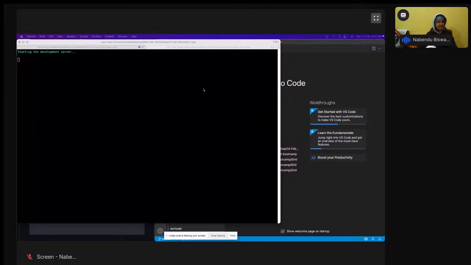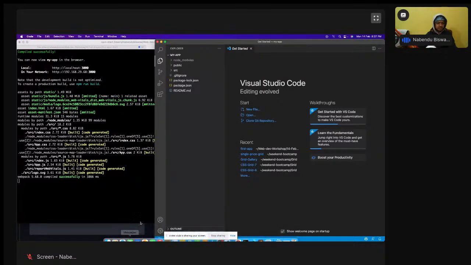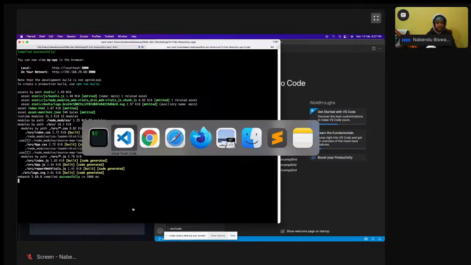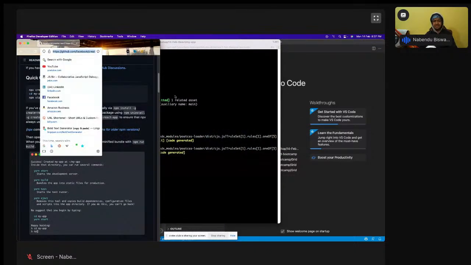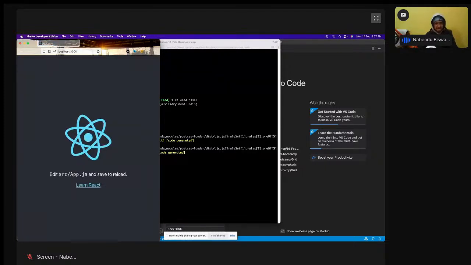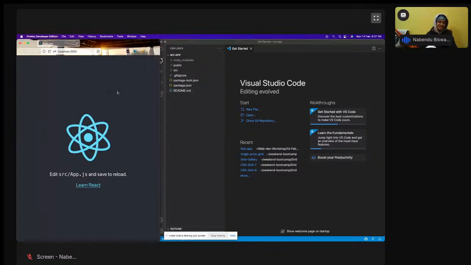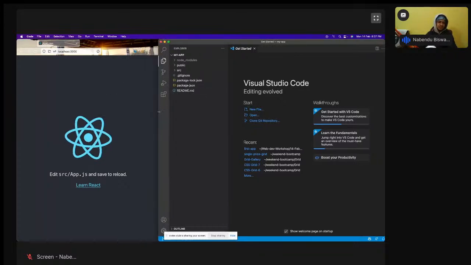Nowadays it is taking a lot of time, but it is done. I will open it in Firefox, and it runs on localhost 3000. So React apps run at this place, and we have recently done Angular, which runs at 4200.